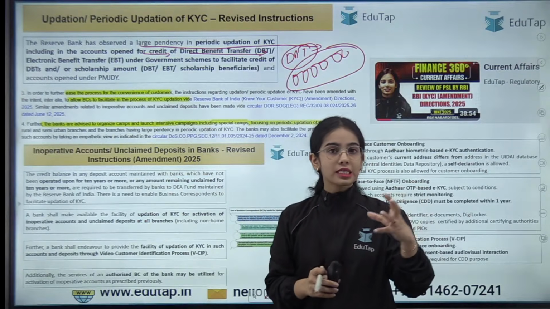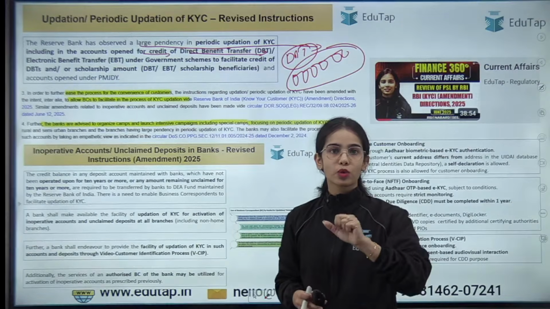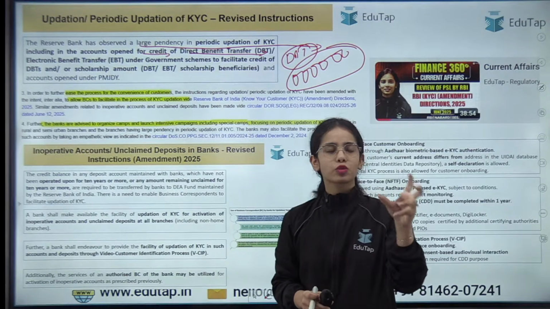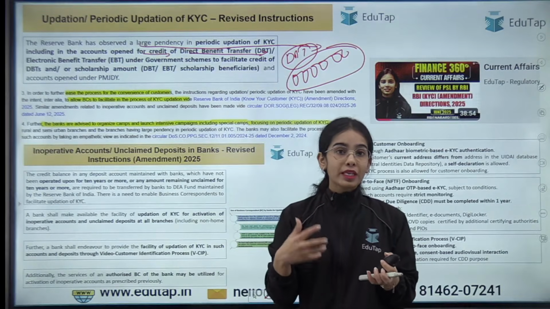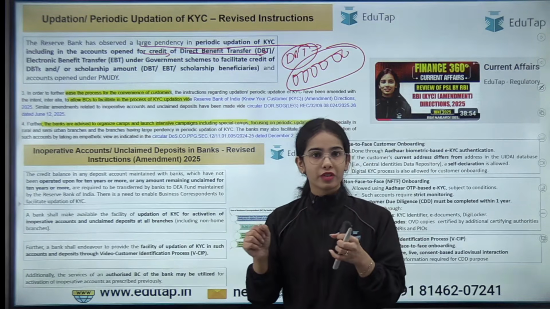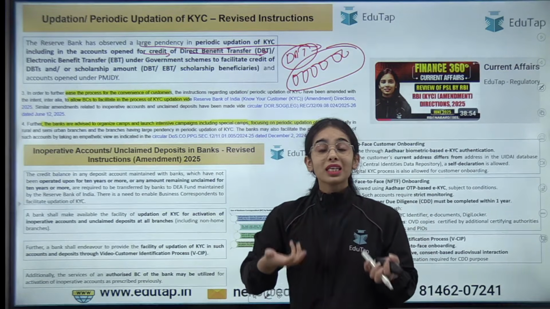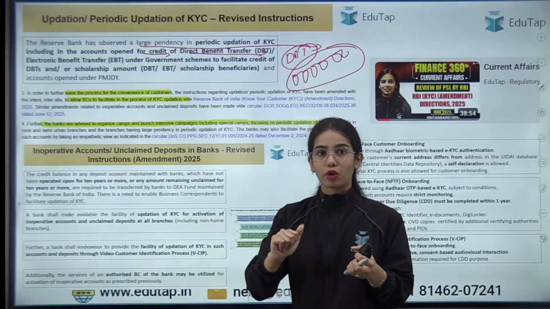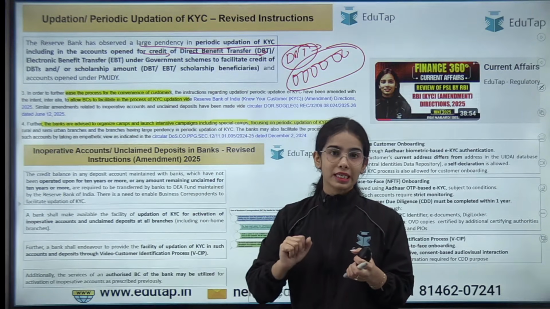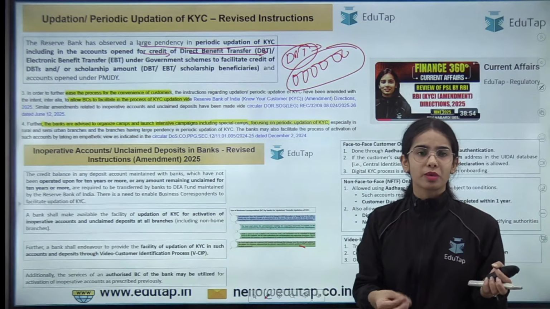That means there is Kisan Samman Nidhi. So many of the farmers should get rupees 6,000 per year, that is rupees 2,000 on a quarterly basis. Many of the farmers have the direct benefit transfer. For the transfer of the money, they have the accounts. But the KYC has not been updated. So how can we say whether the farmers are getting the money or not? What if there is a change in details that has happened? And maybe the farmers are not even using the accounts, let's say.